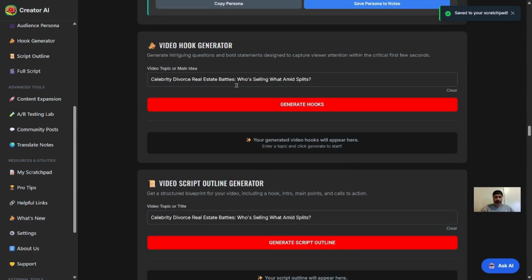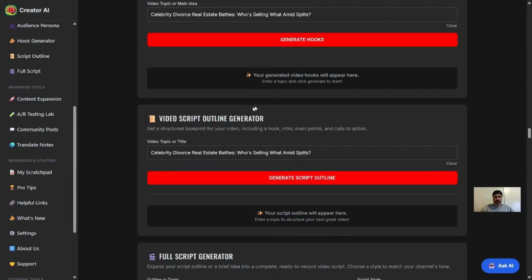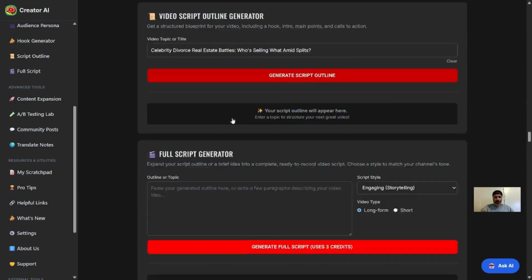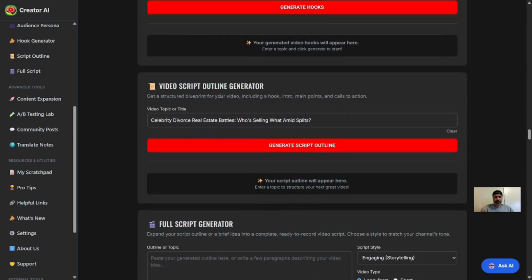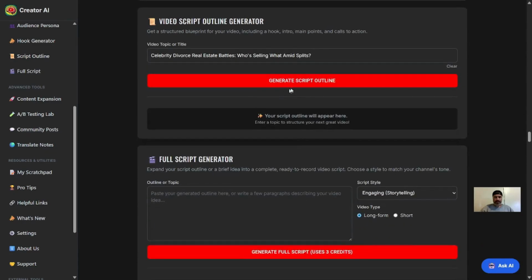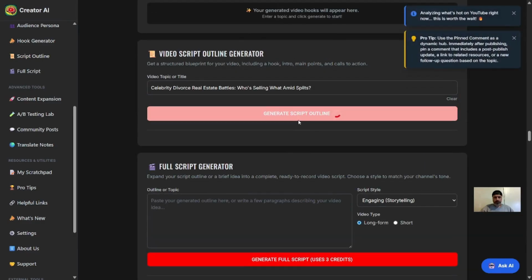So we can do a couple things here. We have our video hook generator, we have a video script outline, and then a full script generator. Since I'm going to go ahead and do this as kind of a scripted video, I'm going to generate an outline first.